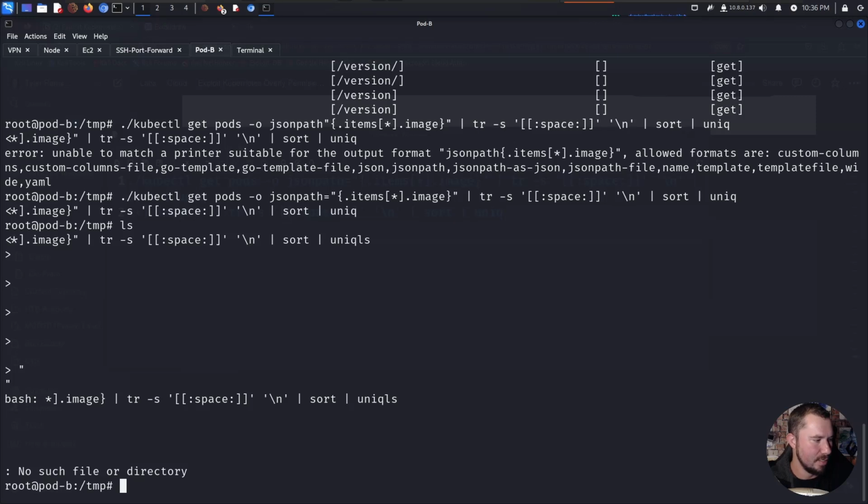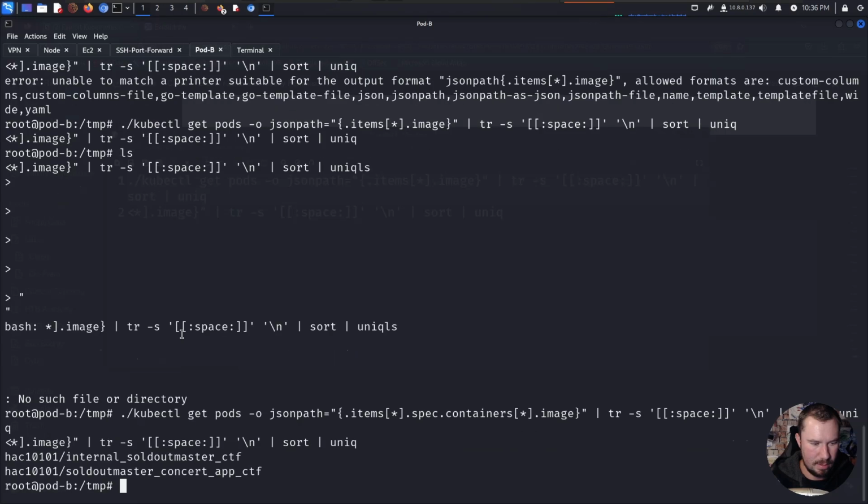Let me try it directly from my own personal notes. Does this work? There. Okay, so I did have some syntax wrong there. What did I do wrong? I'm guessing I did something wrong here.